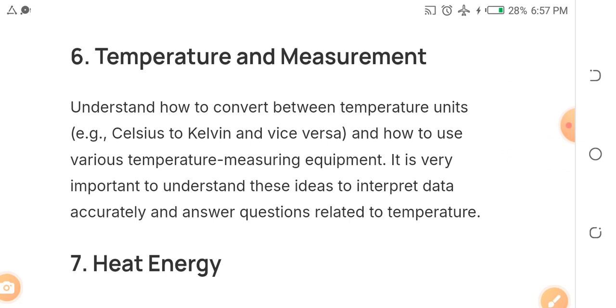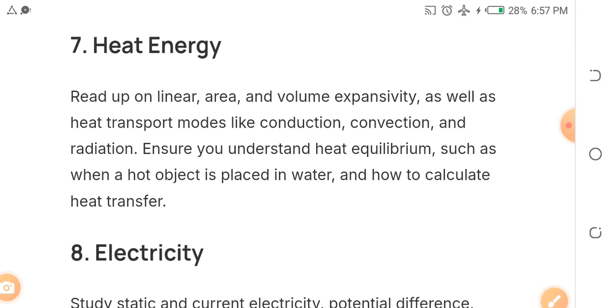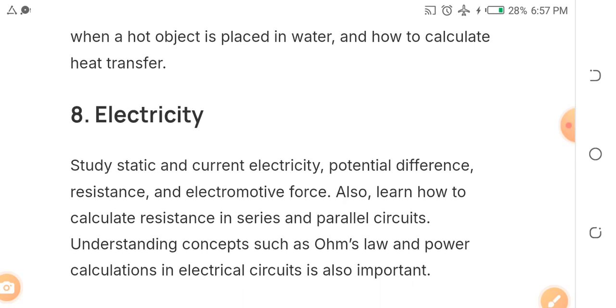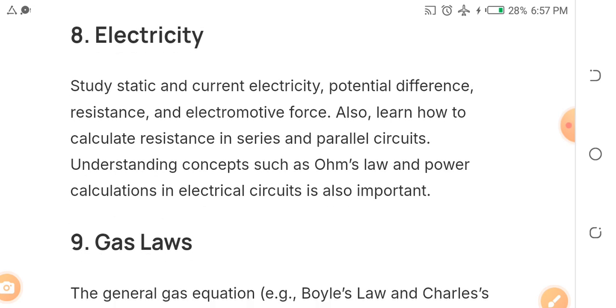Then heat energy. This always comes with transport modes like conduction, convection, and radiation, right? Heat equilibrium and all the rest. Okay, very important. Heat transfer, very, very crucial. Let's look at electricity. It is another topic that you must encounter. You are going to encounter elasticity and electricity. Okay, Ohm's law, power calculations, and all the rest.